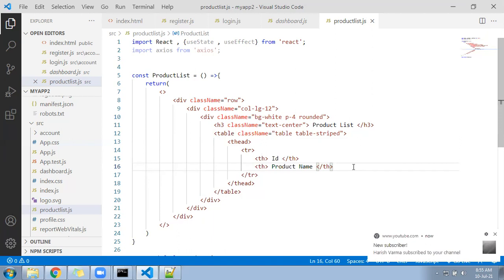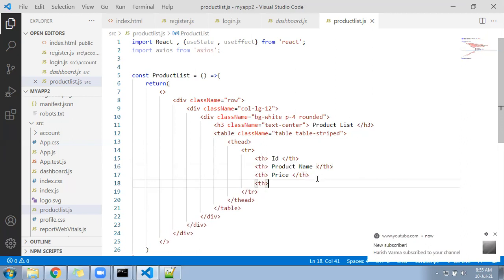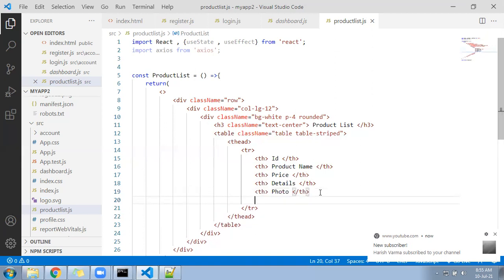Next th will be called price of the product. Next th will be called details of the product. Next th will be called image of the product, photo of the product, and next th will have here a column for the delete option.